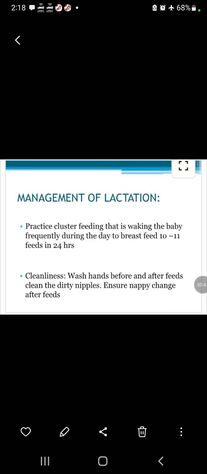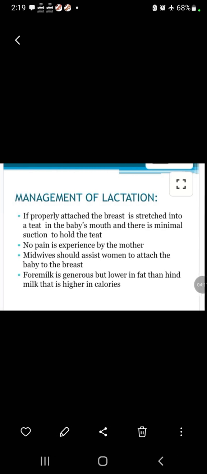Management of lactation: cluster feeding, that is, waking the baby frequently during the day to breastfeed, 10 to 11 feeds in 24 hours. Cleanliness: wash hands before and after feeds. Clean the dirty nipples. Ensure nappy change after feeds.